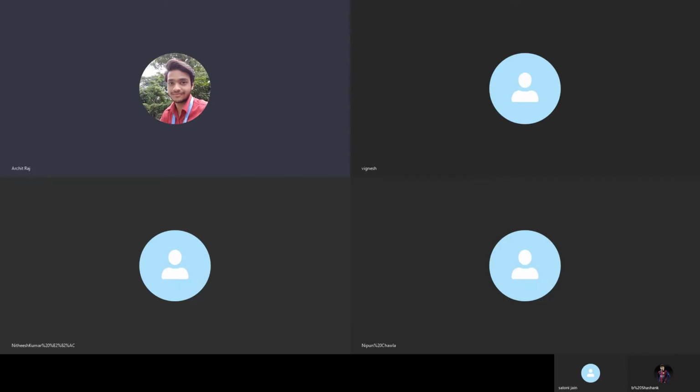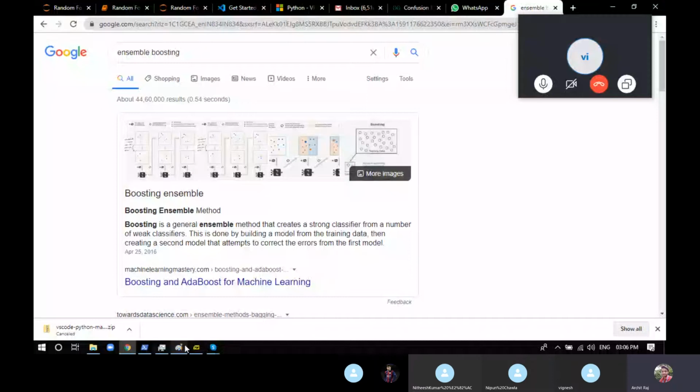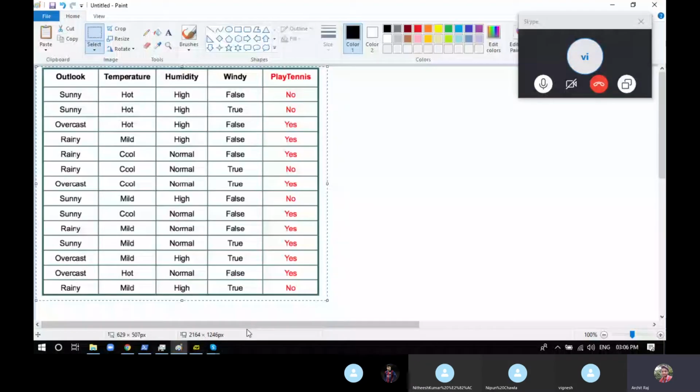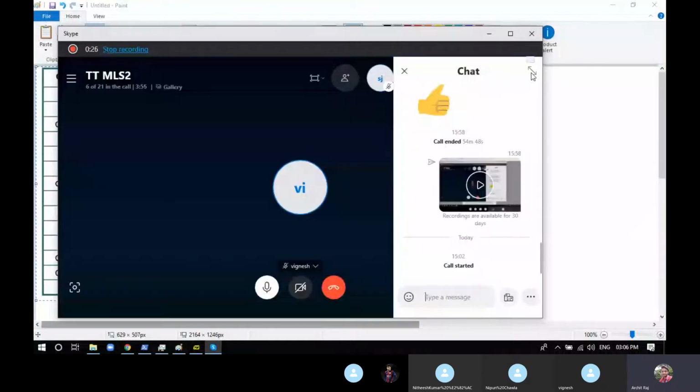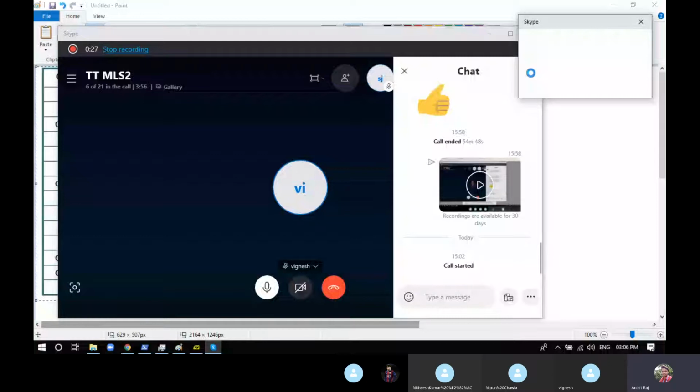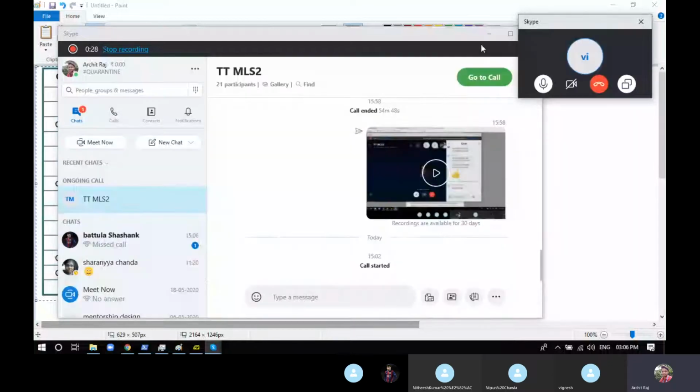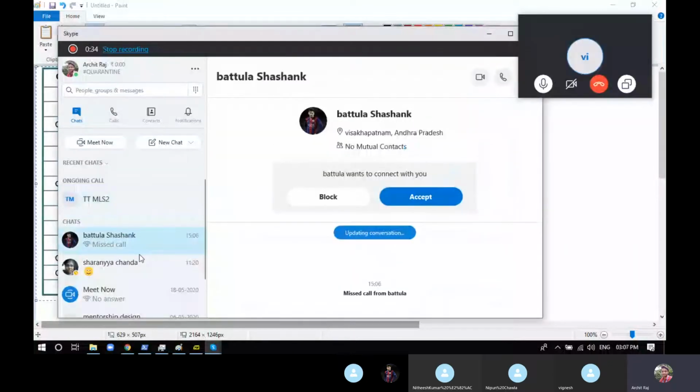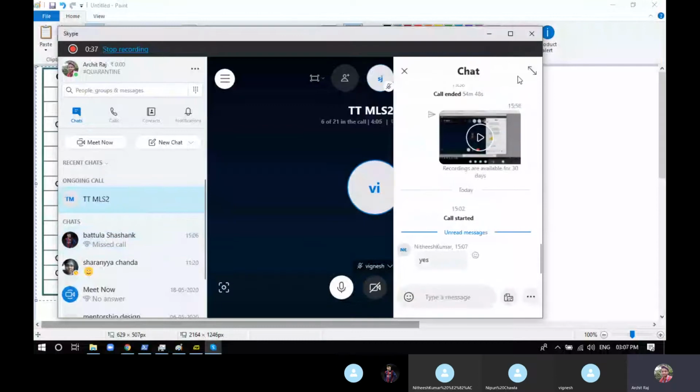So everyone can hear me? Everyone can see the screen? Just type in the chat that everyone can see the screen so that I can continue. Cool.